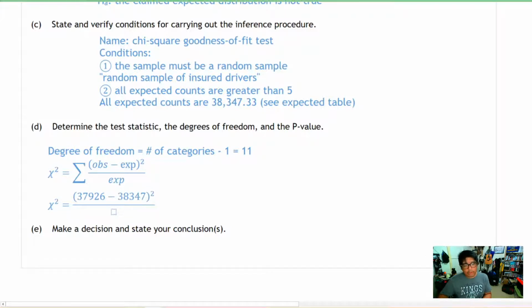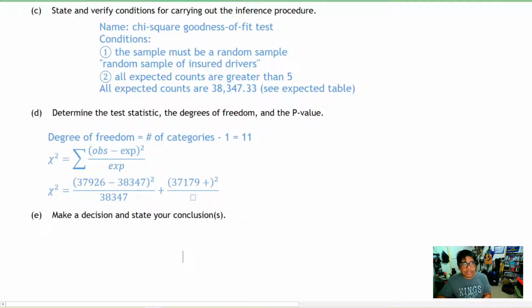Now, if you're not comfortable with rounding at this point, then by all means, leave all the decimals. You're not going to hurt anybody. And then we're going to divide by that expected value. So that's all the work we needed to do for Aries. Let's do Taurus next. I'll set up that fraction, substitute in our observed value, and we're done.